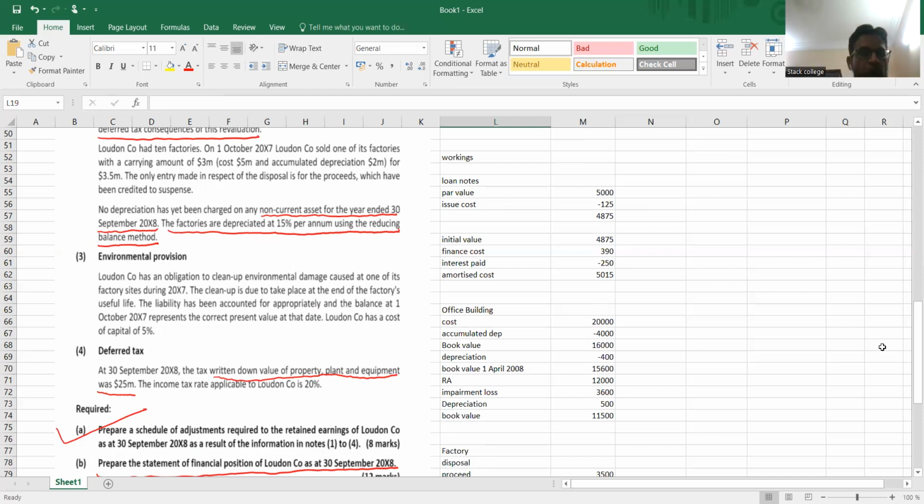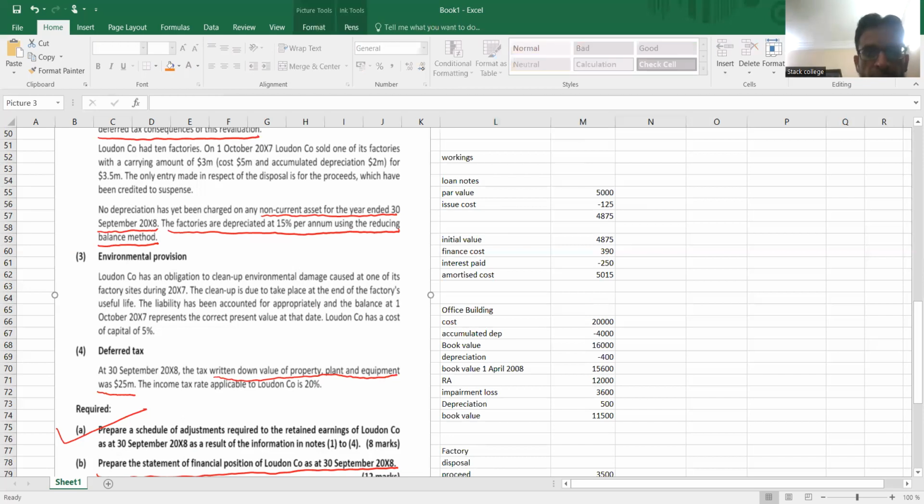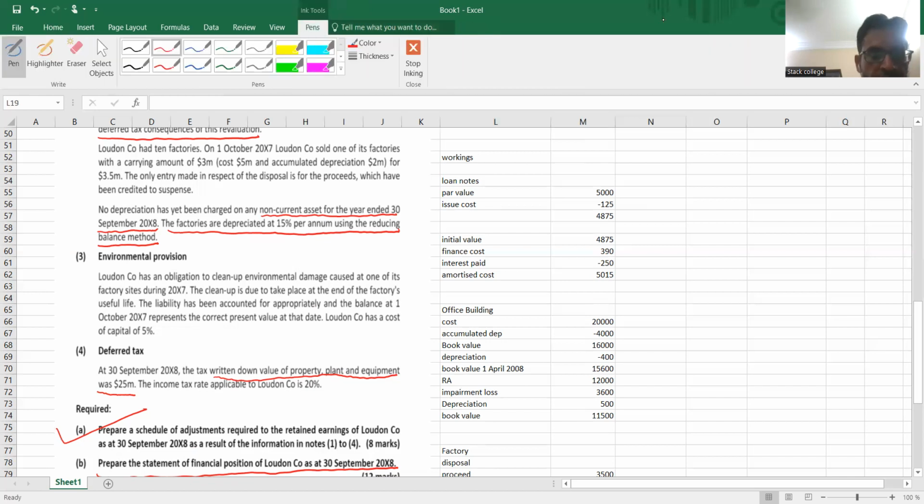Now see, whenever we have to recognize any liability, remember, the present value of a future obligation, what we need to do? First, we need to identify the present value of the obligation, the liability. And after this, we need to find out the unwinding of discount. You might know about it. What is unwinding of discount? That is, you have to increase the present value of what is already recorded using the cost of capital.